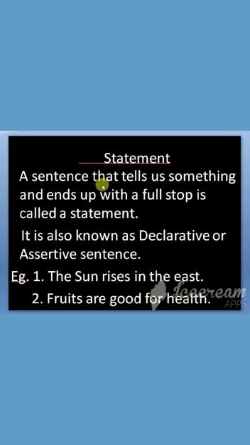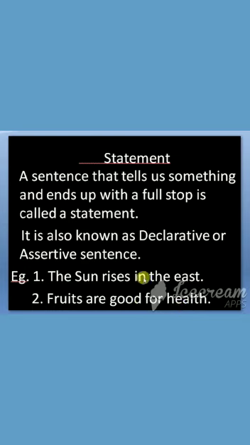A sentence that tells us something and ends up with a full stop is called a statement. It is also known as declarative or assertive sentence. Example, the sun rises in the east. Fruits are good for health.